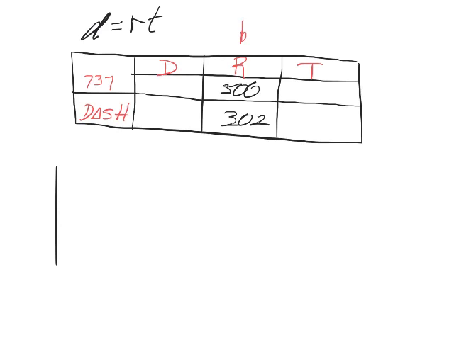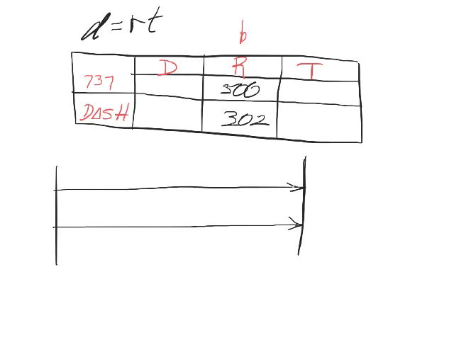So let's say that the Dash 8 takes off and he's flying along here and he gets here, and then the 737 takes off an hour later and travels and travels. At some point it will catch up to the Dash 8. This plane goes faster, so it doesn't take as long to catch up.